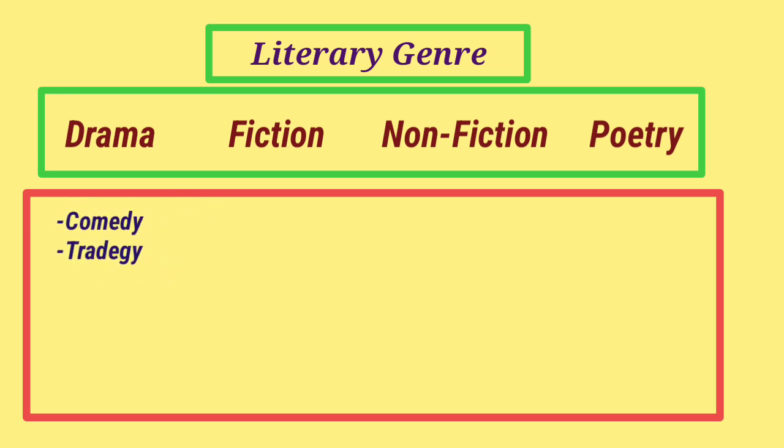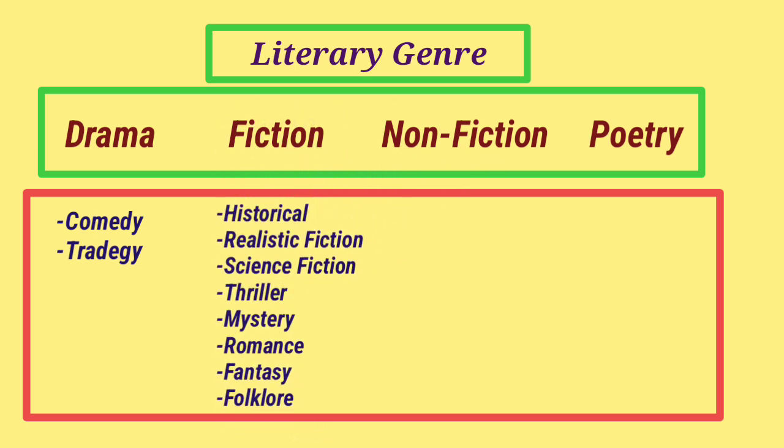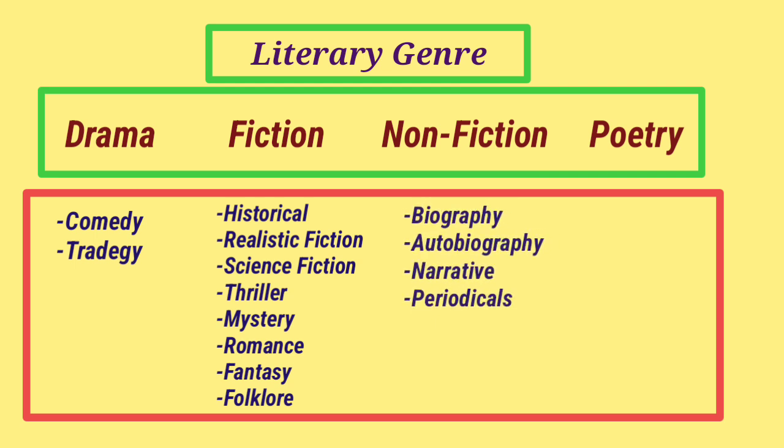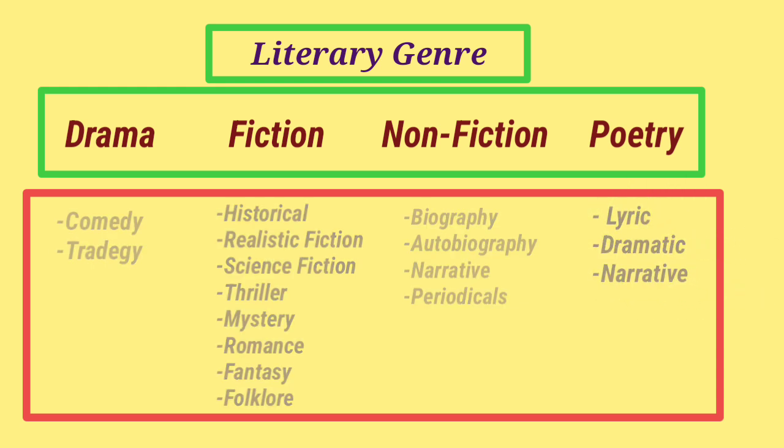For fiction, there are n number of subdivisions such as historical, realistic fiction, science fiction, thriller, mystery, romance, fantasy, and folklore. For non-fiction, we have biography, autobiography, narrative, and periodicals. And for poetry, we have categories like lyrics, drama, and narrative.